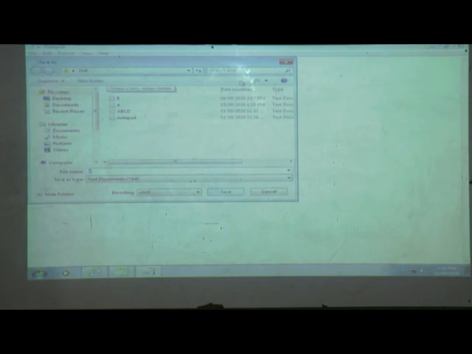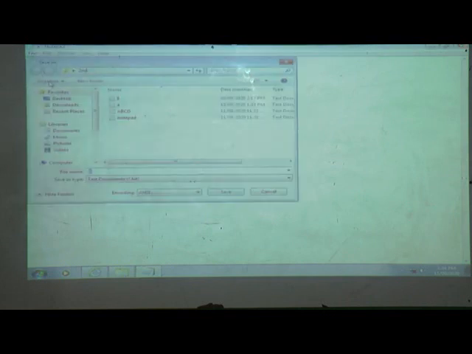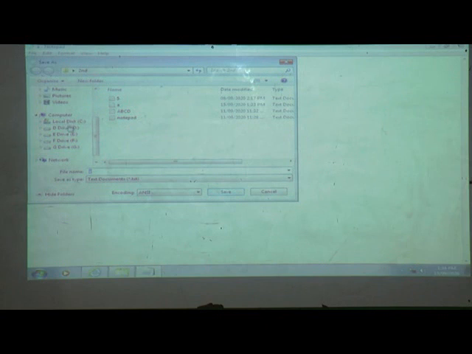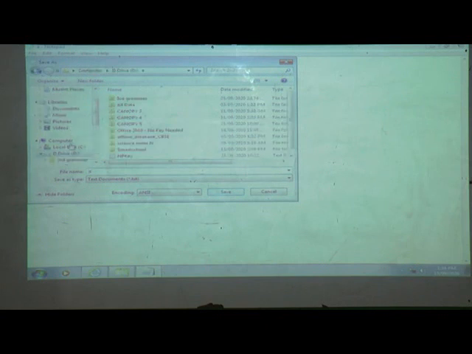Next, if we want to save this file once again, then we can do save as. Click on the file, then save as, and the file is already saved here. If you want to save this in the D drive, then click on the D drive.